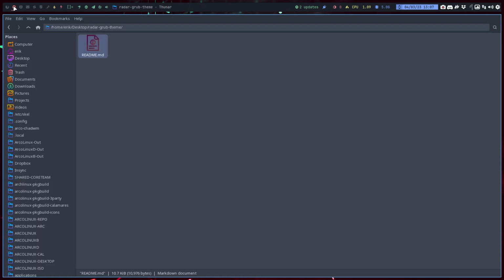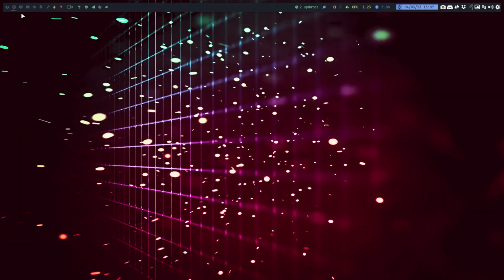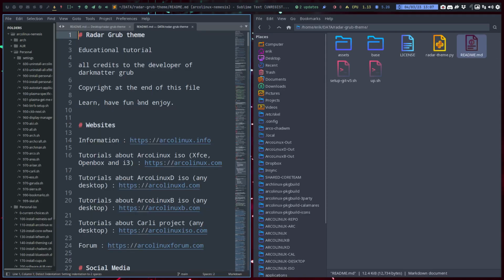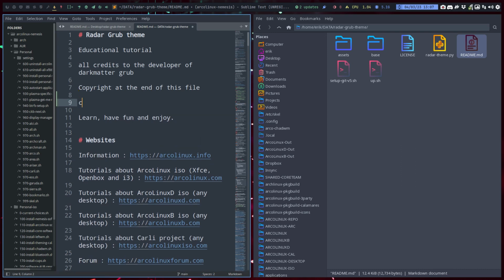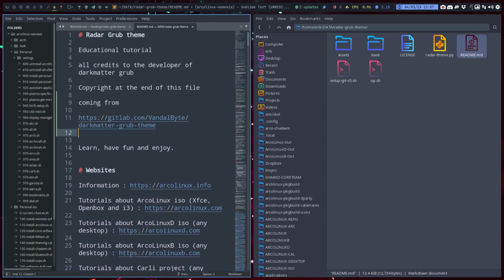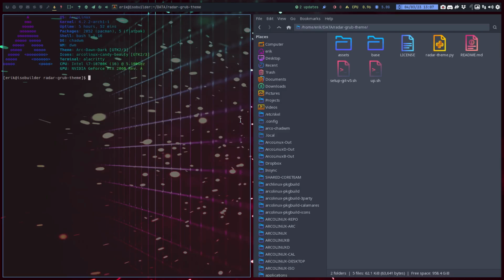Move up to my push somewhere. Where did I push it? Here. Nope, that's the desktop. Let's close this. Here is the README. Copyright in this file. Coming from. Voila. Save, quit, push, and that's in order.